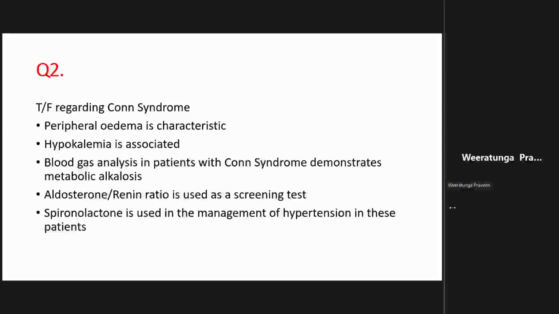Conn syndrome presents again with hypertension because, as you know, when you have excess of mineralocorticoids, the patient has more salt and water retention, right? And then the blood pressure goes up. So hypertension is a common presentation of these patients. Another thing that happens when the mineralocorticoids go up is that, as I told you, there is salt and water retention, but also excretion of potassium, right? So there is active secretion of potassium out of the kidneys into the renal tubules.